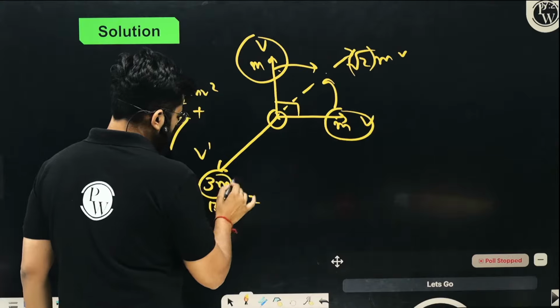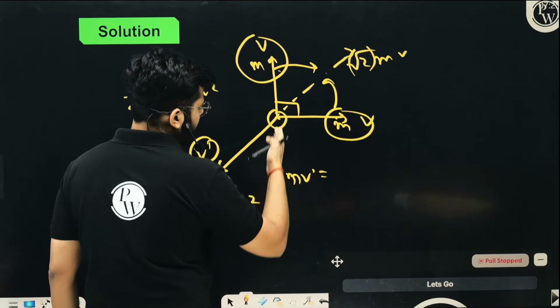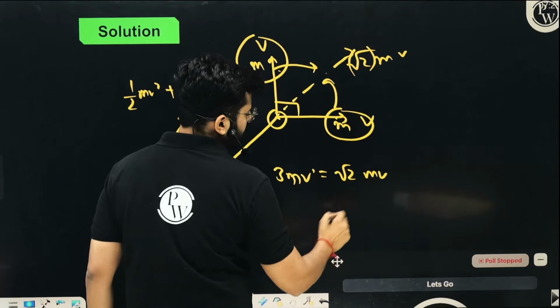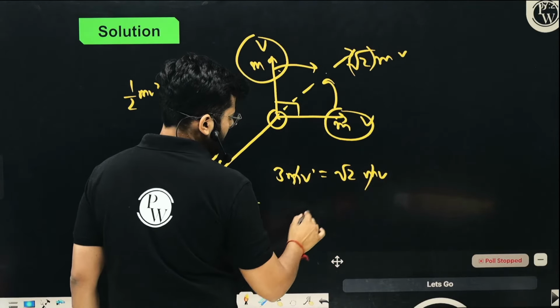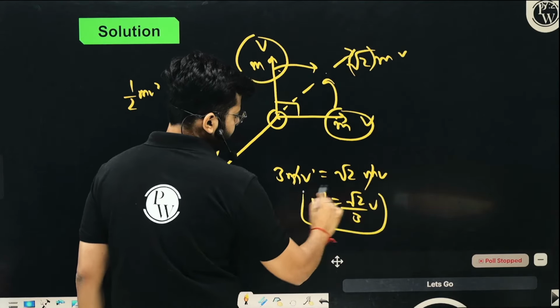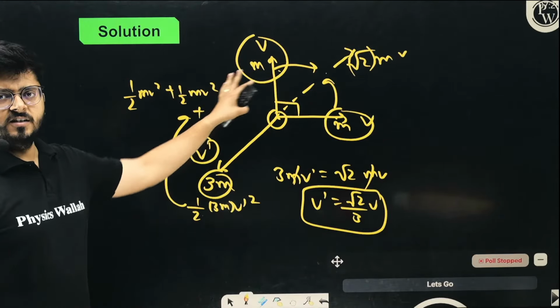So this one is moving with velocity v dash, and its momentum is 3m into v dash. That equals the resultant momentum of these two, which is root 2 m into v. You see that m and m cancel out, so v dash is nothing but root 2 upon 3 v. Very simple. So what is going to be the total energy released in the process?